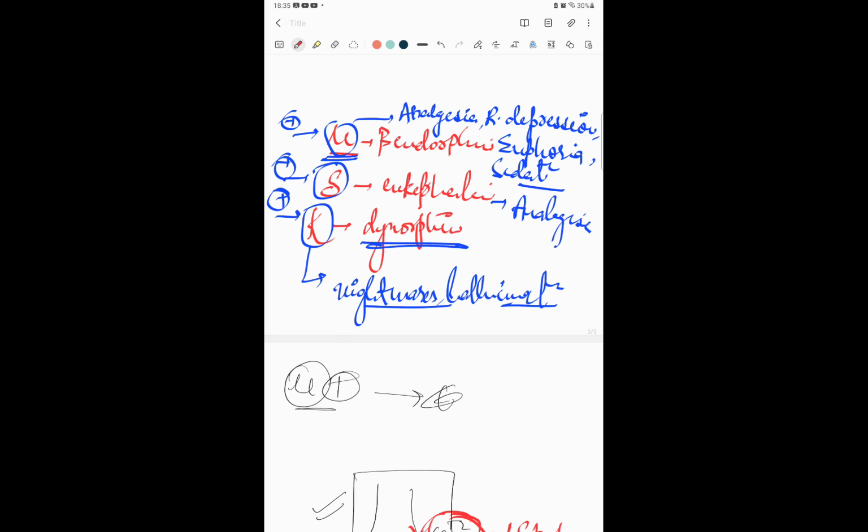Now, tramadol is a very weak opioid. Remember, it's very weak. Along with acting as an opioid, it also blocks the uptake of serotonin and norepinephrine in your spinal cord. Tramadol can cause serotonin syndrome, and it can lower the seizure threshold. So these are things that you have to remember about opioids.